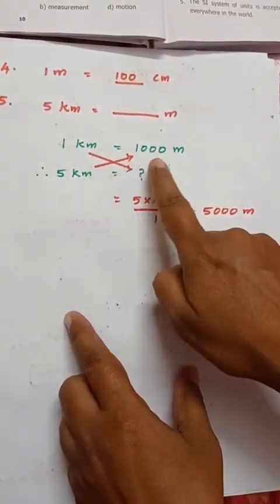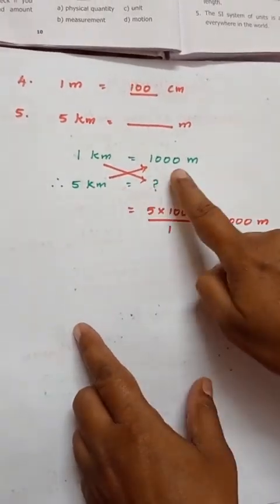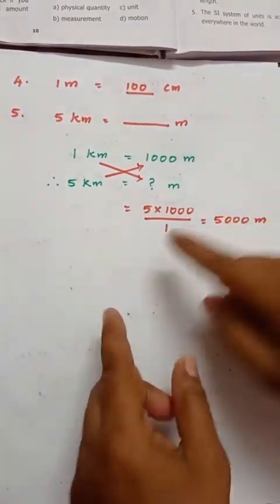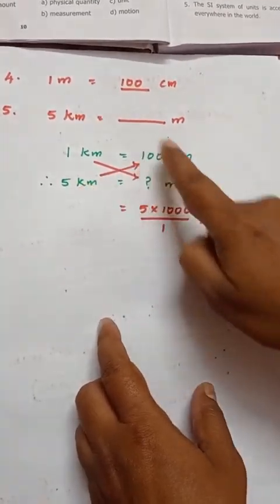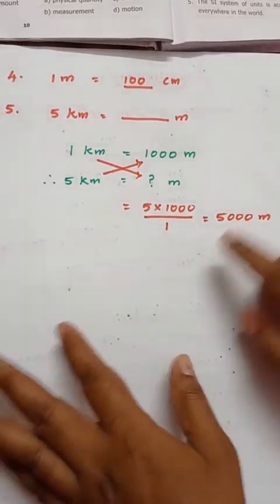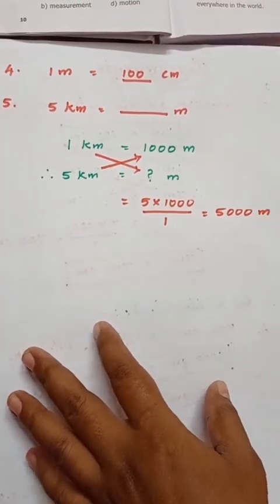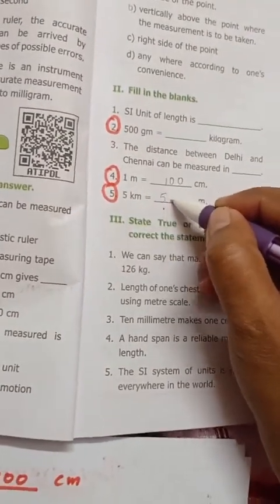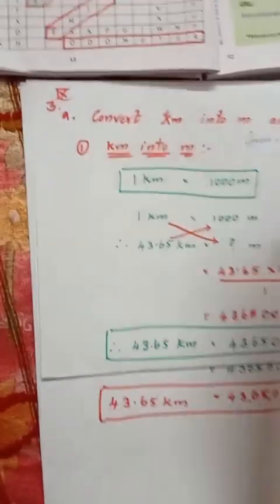So 1 kilometer is equals to 1000 meter, and therefore 5 kilometer is equals to how many meter, children? So just crisscross, that is our third step. What you're writing on top you just multiply, and what you're writing down you just divide. So 5 into 1000 we get 5000 meters. So what is the answer, children? 5000 meters. So let's move on to the next one.